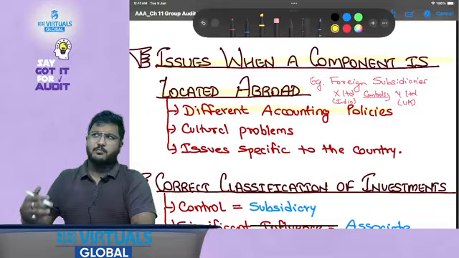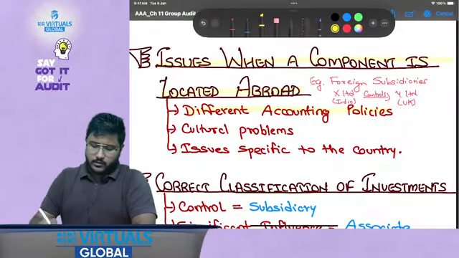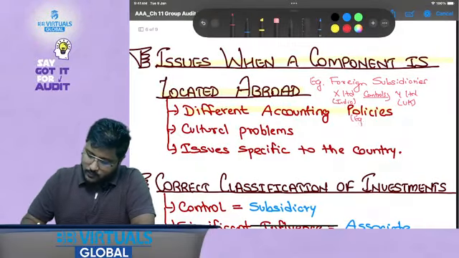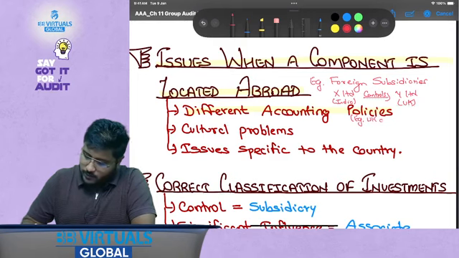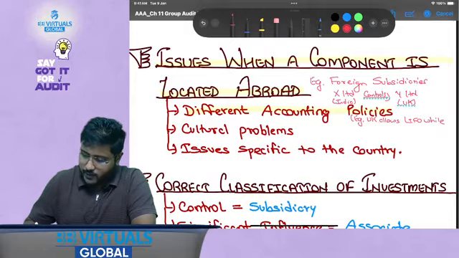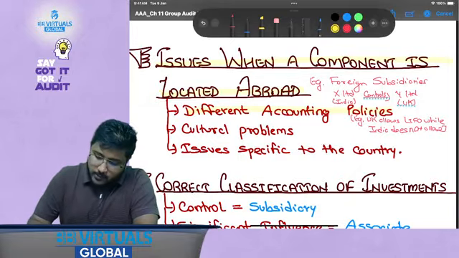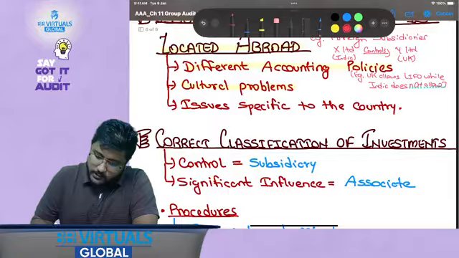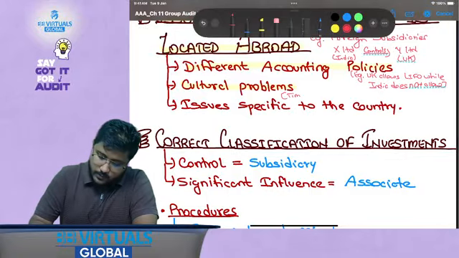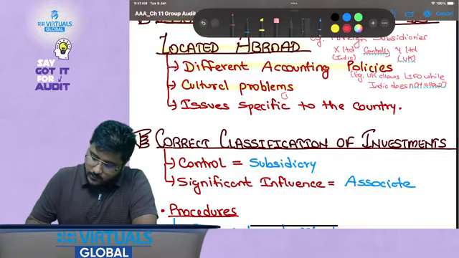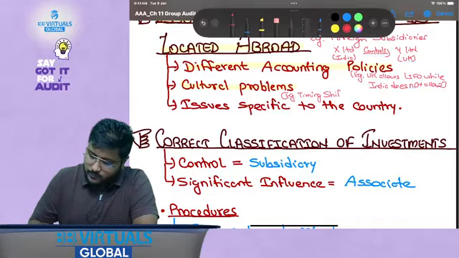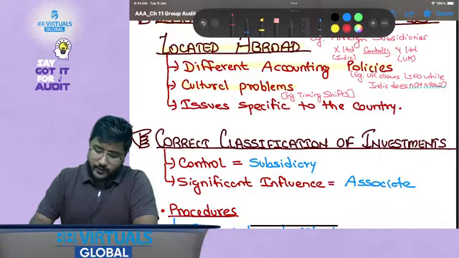Different accounting policies. Example, UK allows LIFO while India does not allow, right? That could happen. Changes in accounting policy. Cultural problems might be there. For example, timing shifts might be different, so it might be very difficult.